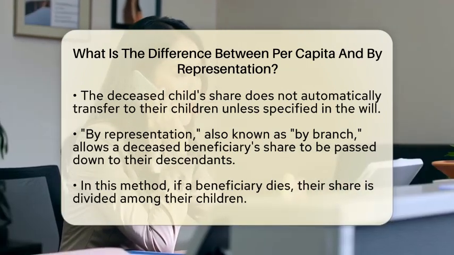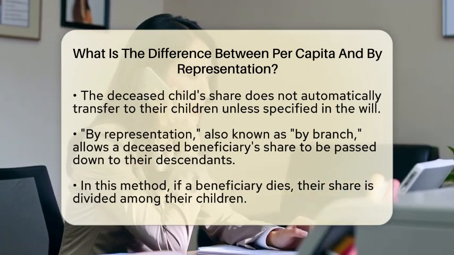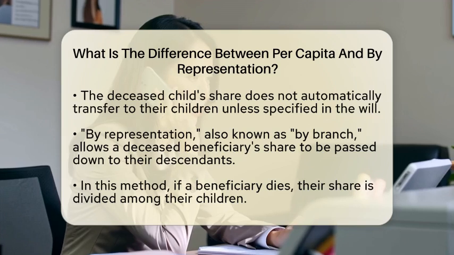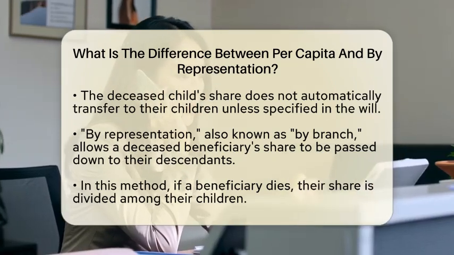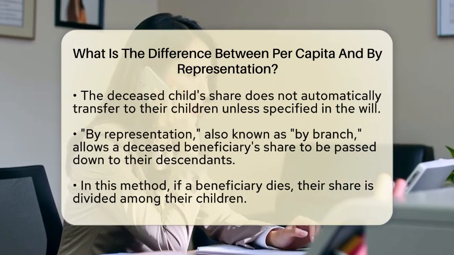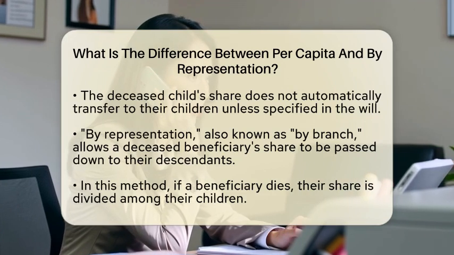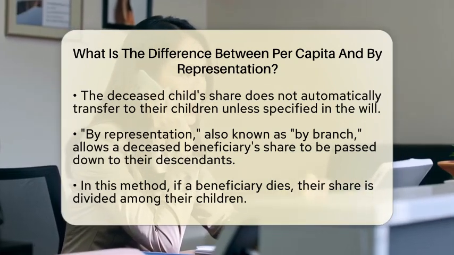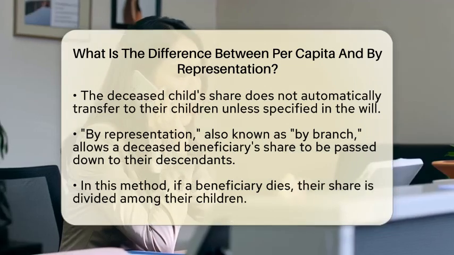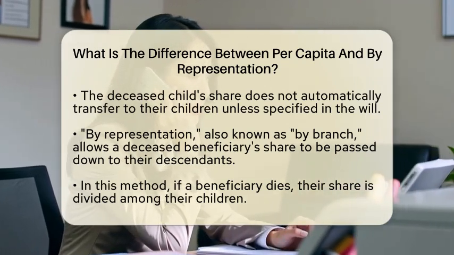Now, let's move on to by representation. This method is often referred to as by branch. When an estate is distributed by representation, if a beneficiary passes away, their share is passed down to their descendants. This means that the inheritance is divided according to family branches. For instance, if a child of the testator dies before the estate is settled, that child's share will be divided equally among their children. So, what are the key differences between these two methods?